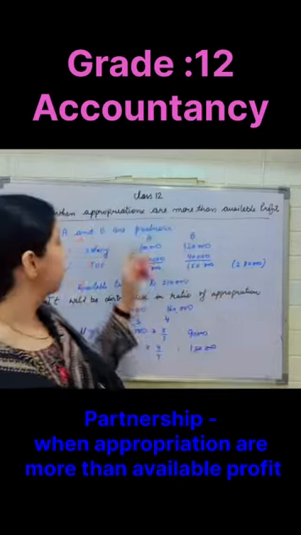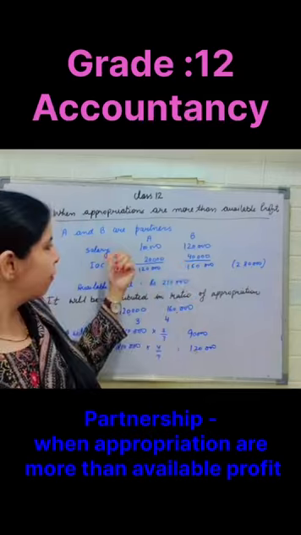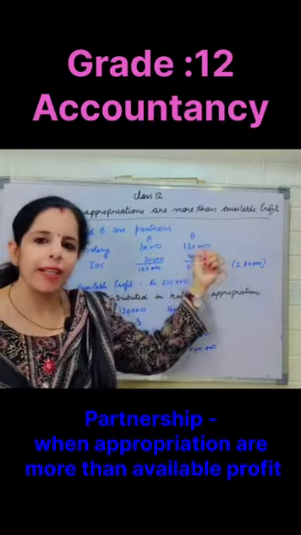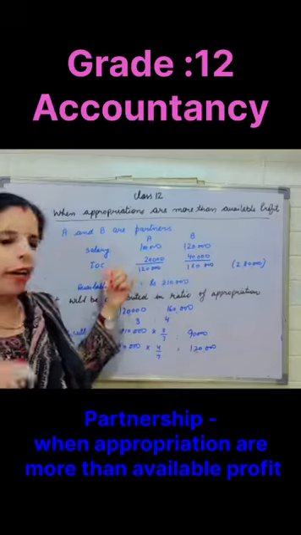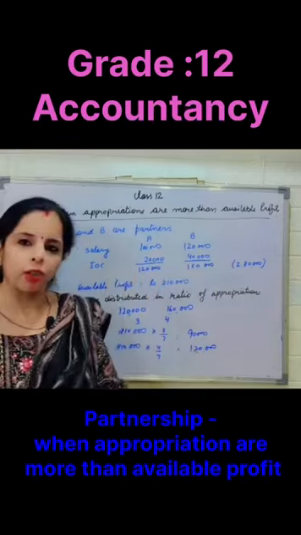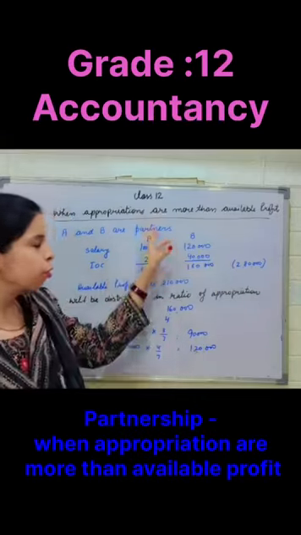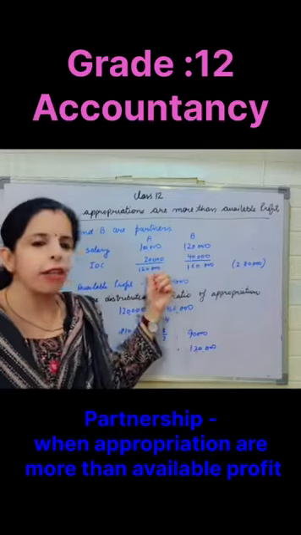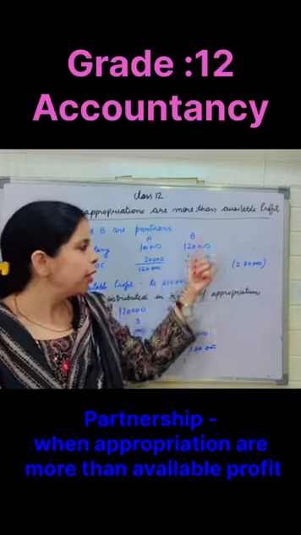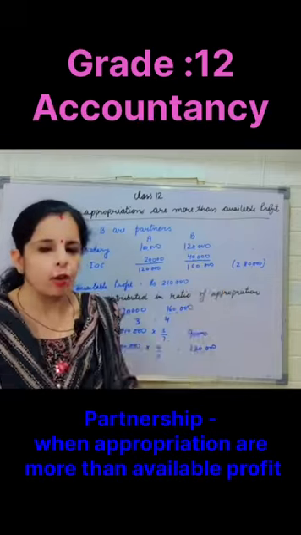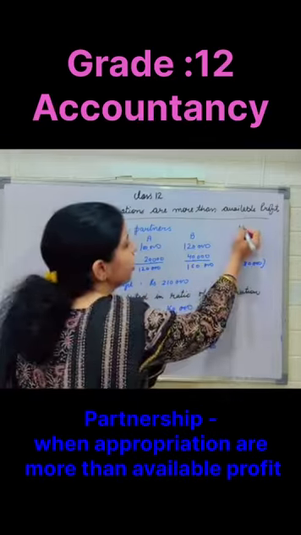Let's take an example. A and B are partners. A will be getting a salary of 1 lakh. B will be getting a salary of 1 lakh 20,000. Interest on capital for A is 20,000, for B is 40,000. So the total amount which A will be getting is 1 lakh 20,000 and B will be getting 1 lakh 60,000. Suppose the profit sharing ratio is equal.